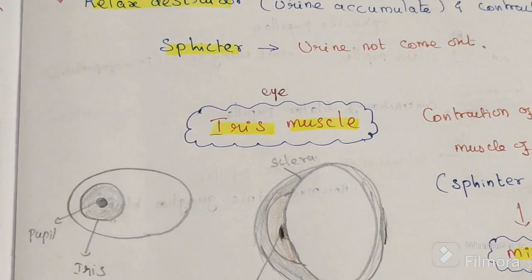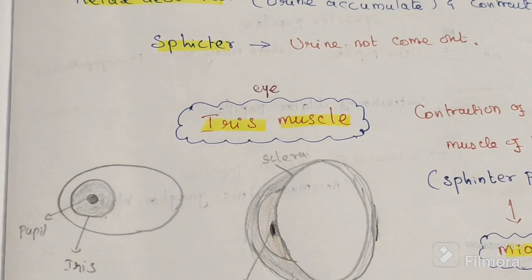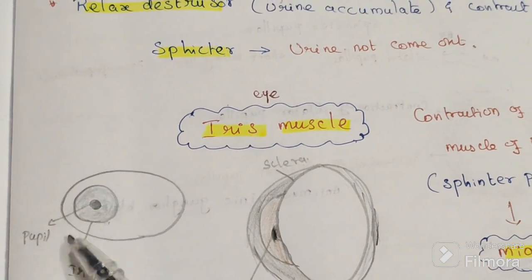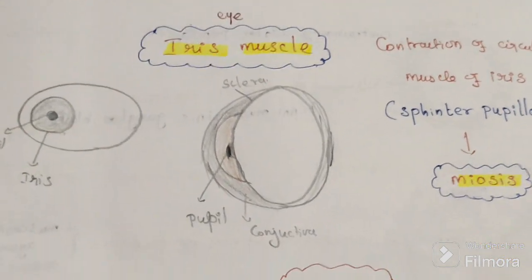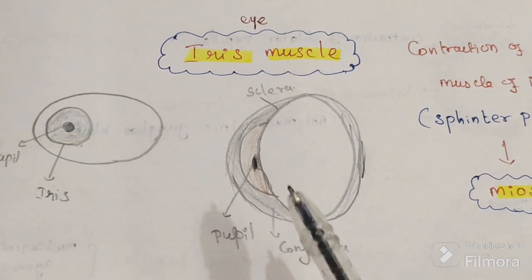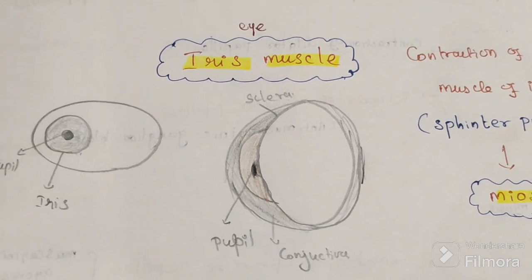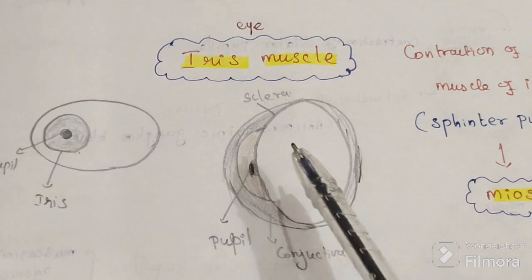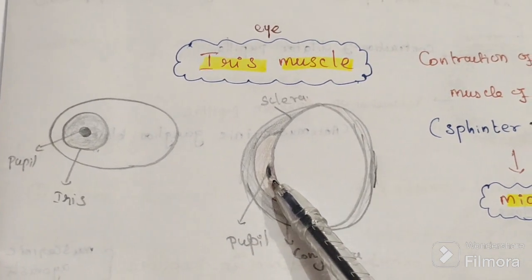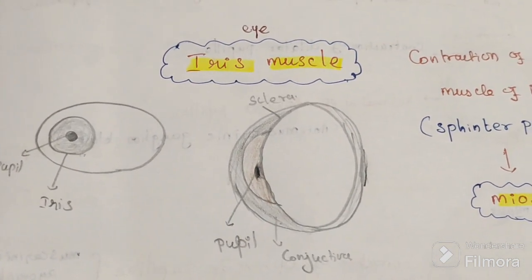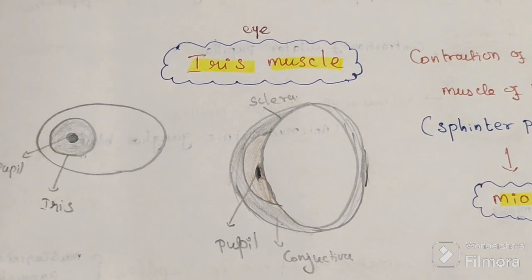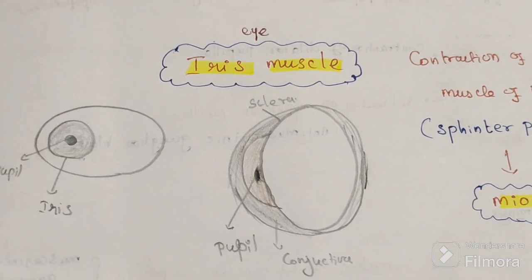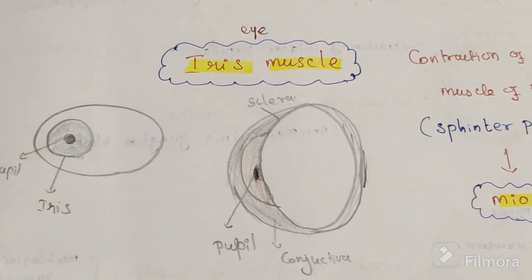If we cut here, see the iris, like a curtain. Can you see the complete iris? The complete iris is like a curtain with a hole at the center, like a circular curtain.